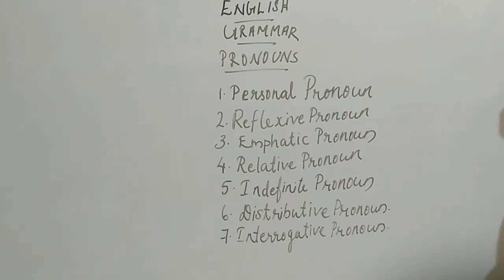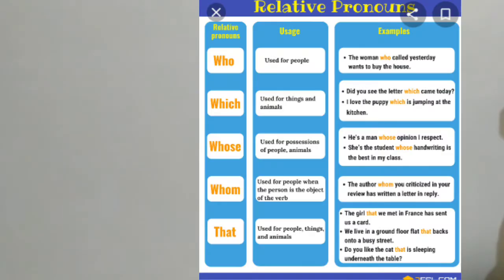A relative pronoun is related to a noun that comes just before it. So in a sentence, many nouns will be there. And what is the function of this relative pronoun? It will relate to the noun that comes just before it. So here is one more table. In that you can see many relative pronouns. Okay, which are the relative pronouns? Who, which, whose, whom, that, these. These are the examples for relative pronoun.